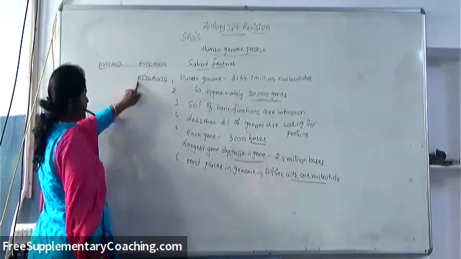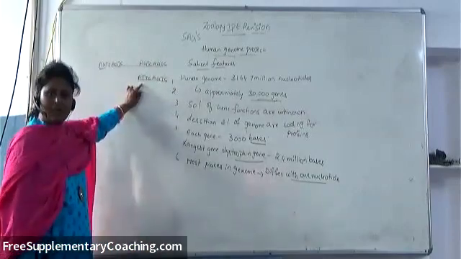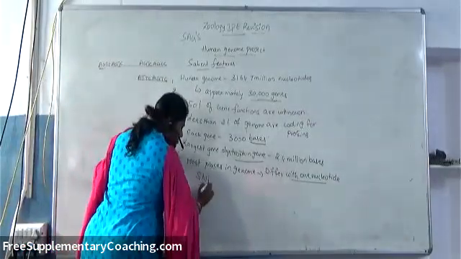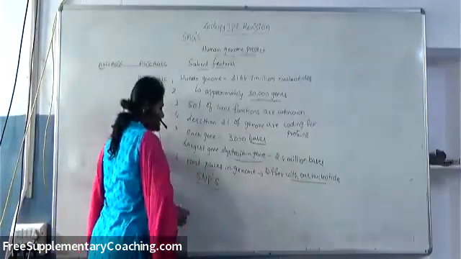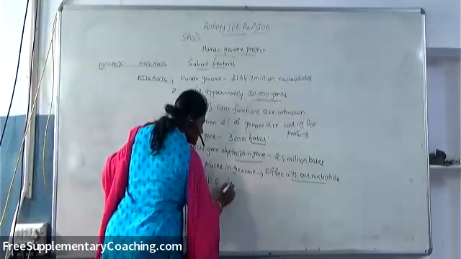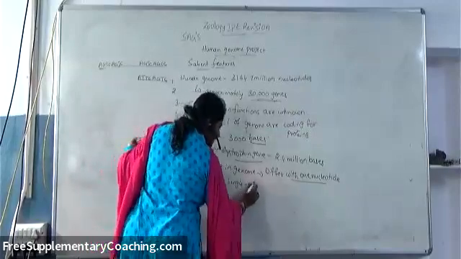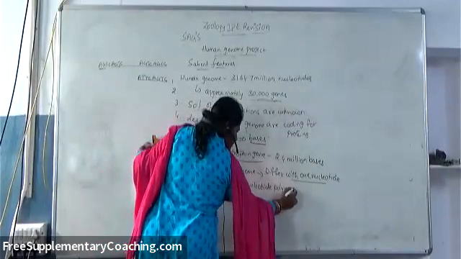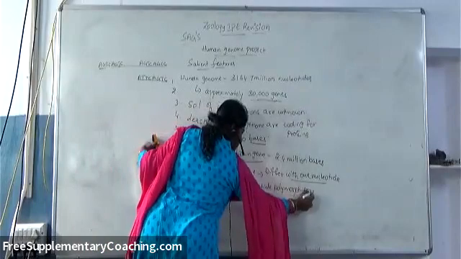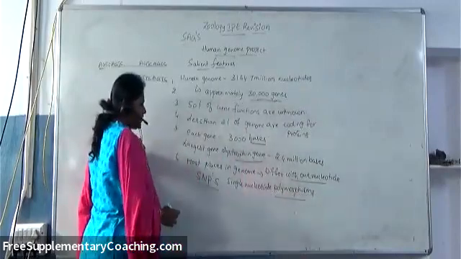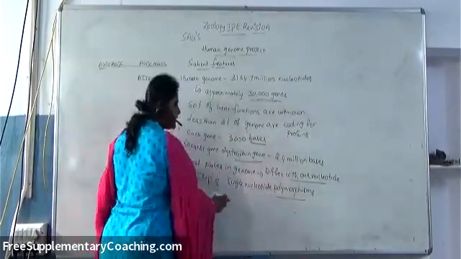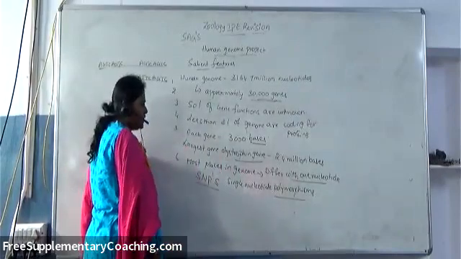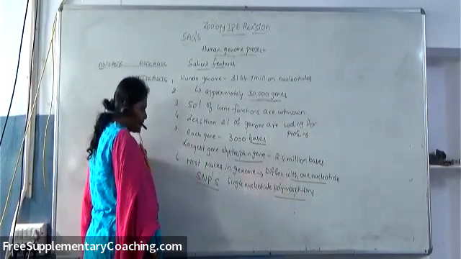So they are differing only with respect to one nucleotide.